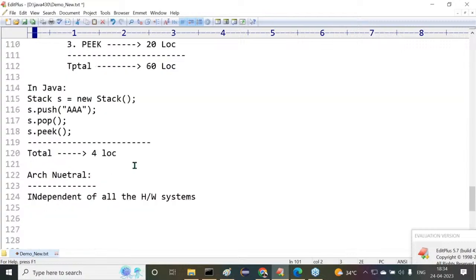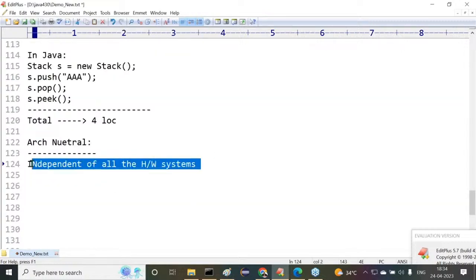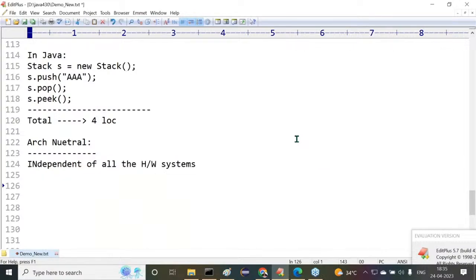What's the meaning of architectural neutral? It's independent of all the hardware systems. It can run its applications in every hardware system. This is exactly the meaning of architectural neutral programming language. Yes, sir, all of you are getting my point or not? So finally, the total information here I discussed is about this history.